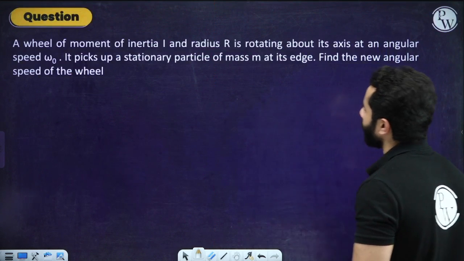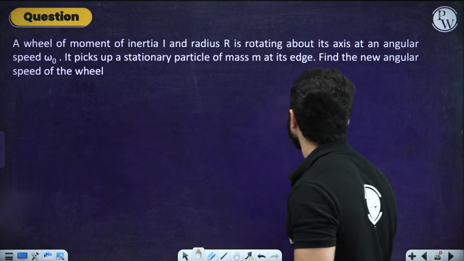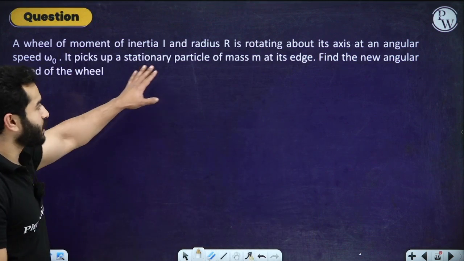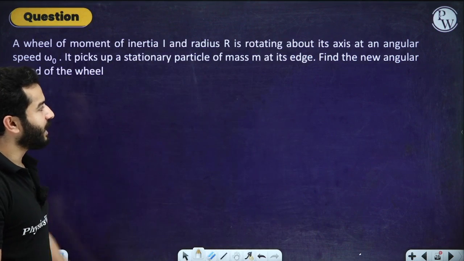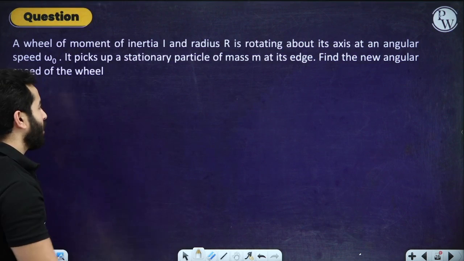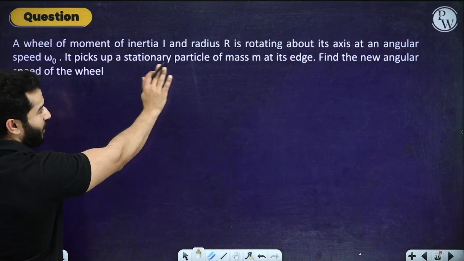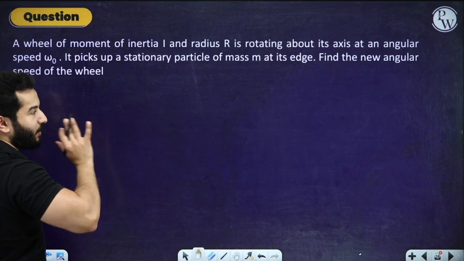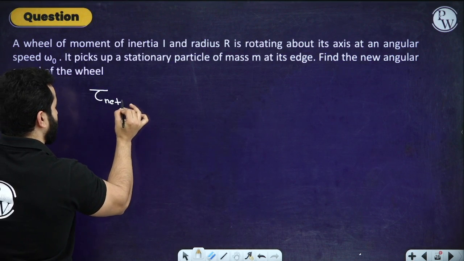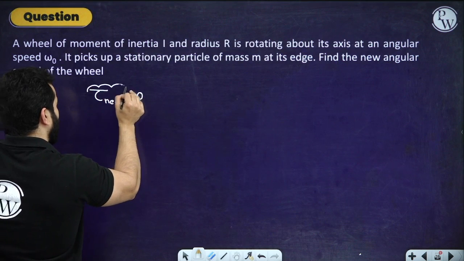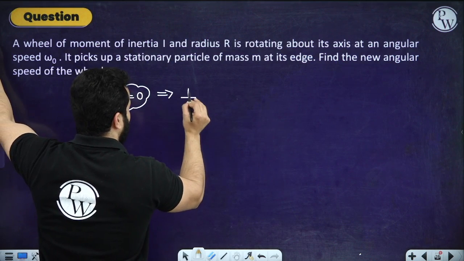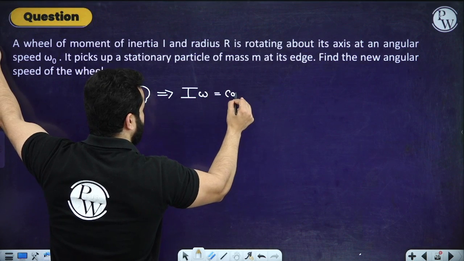A wheel of moment of inertia I and radius r is rotating about its axis at an angular speed omega naught. It picks up a stationary particle of mass m at its edge. Find the new speed. See, we don't have to actually draw the diagram. Even if it has picked up a new particle, the net external torque will be 0. So if net external torque is 0, angular momentum will be conserved. So I omega will be constant.